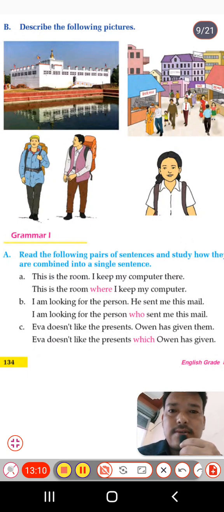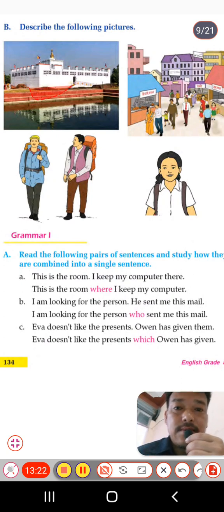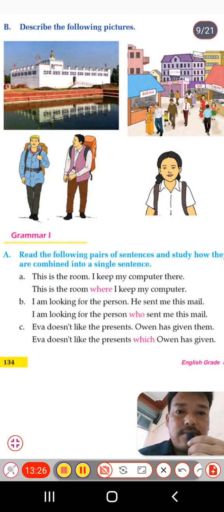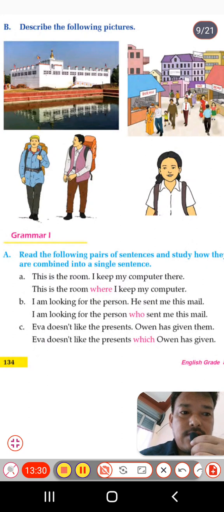Can you guess, students? If you guess, then you can comment in the comment box. But I think it's a Golden Temple of India. In the second picture, we can see a school building and the teacher and the people.